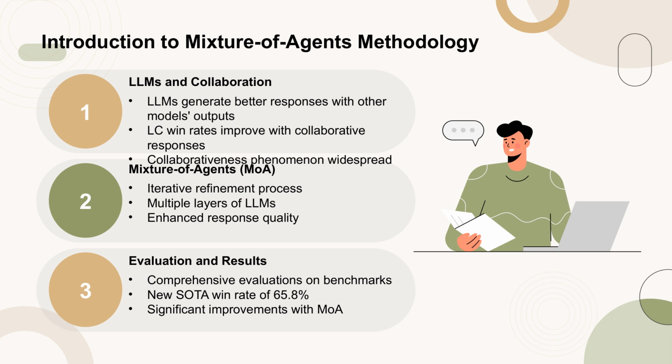The MOA framework has been evaluated comprehensively using benchmarks such as Alpaca-Eval 2.0, MTBench, and Flask, demonstrating substantial improvements and achieving a new state-of-the-art win rate of 65.8% on Alpaca-Eval 2.0.